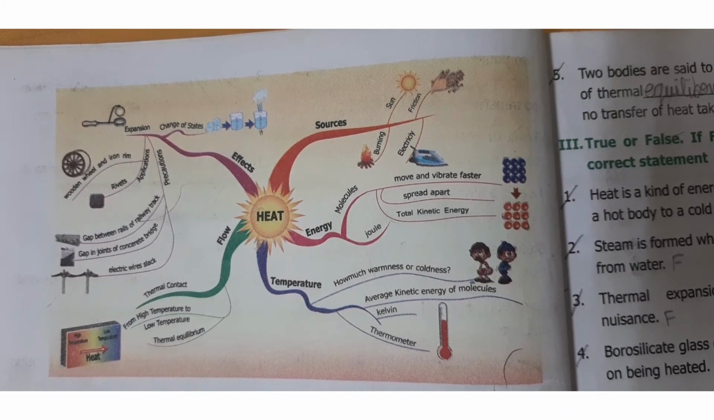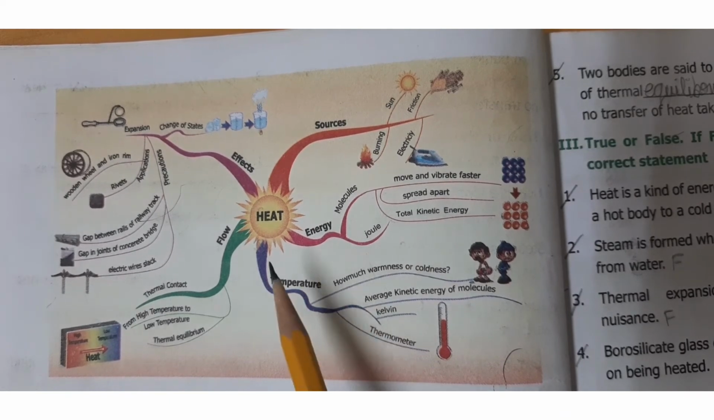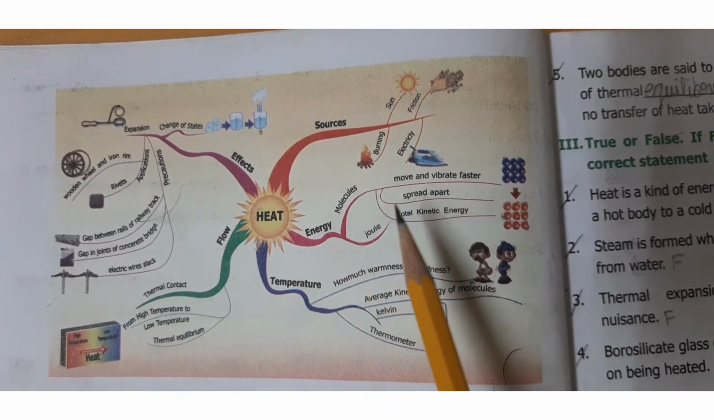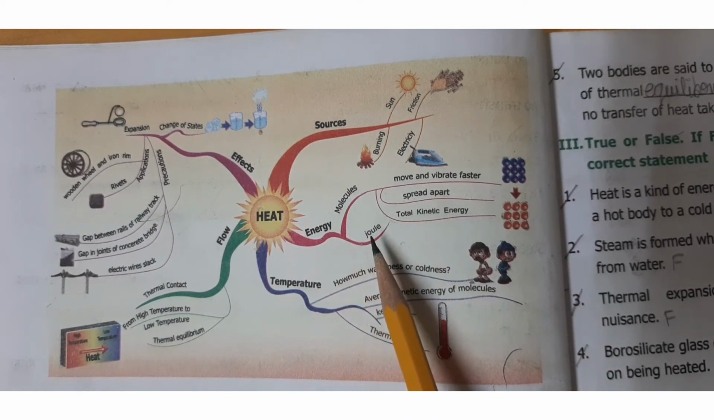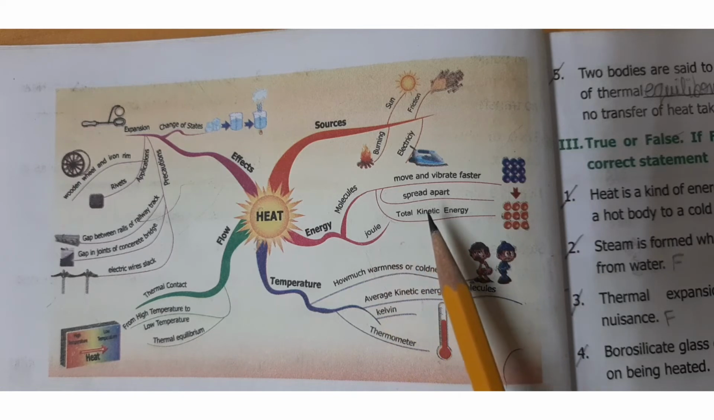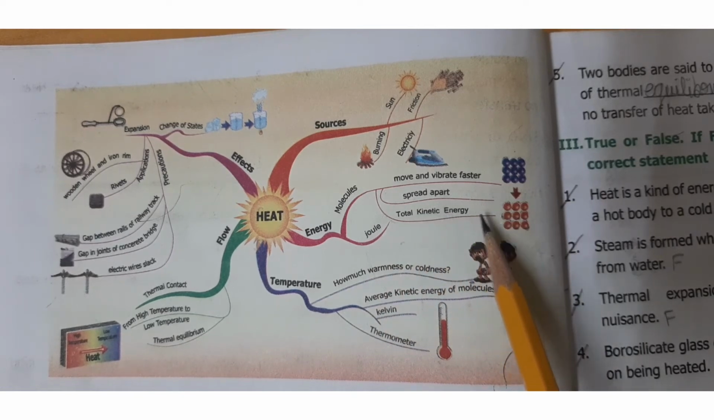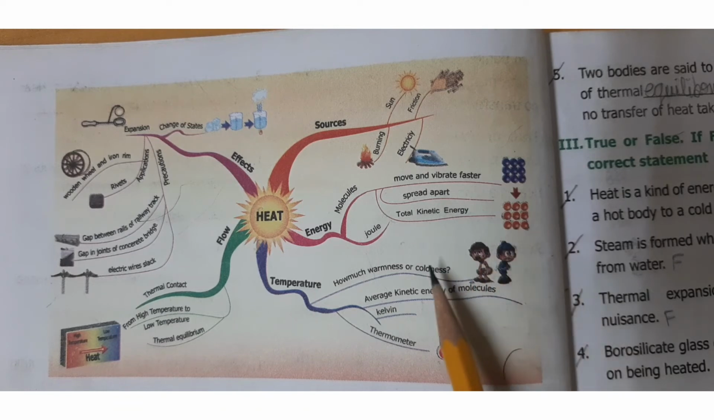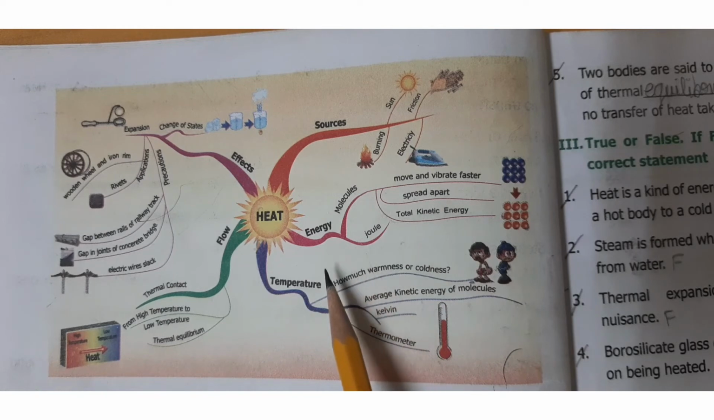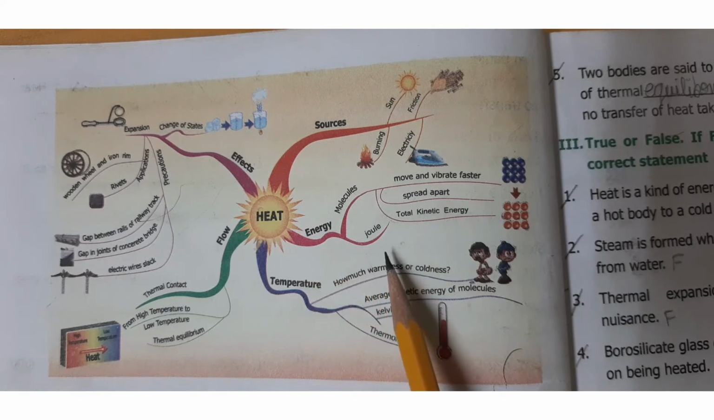So now we are summarizing the points. The sources of heat are the sun, burning, friction and electricity. Heat is a form of energy which makes the molecules and atoms move and vibrate faster, thereby the volume increases and the expansion of the substance takes place. Heat is a form of energy that accounts for the total kinetic energy. The unit of heat energy is the joule.